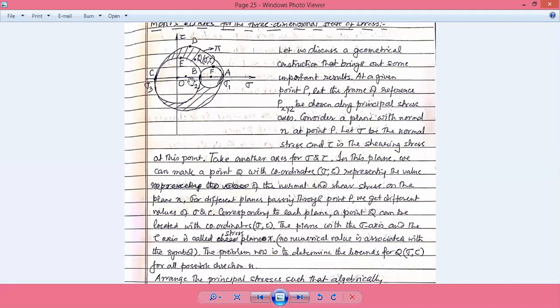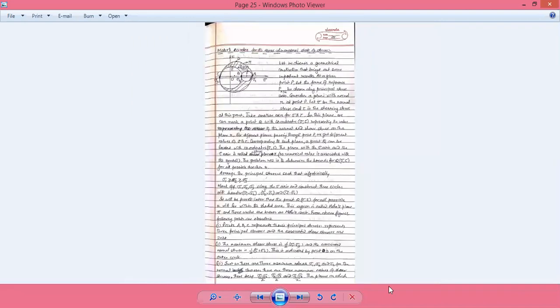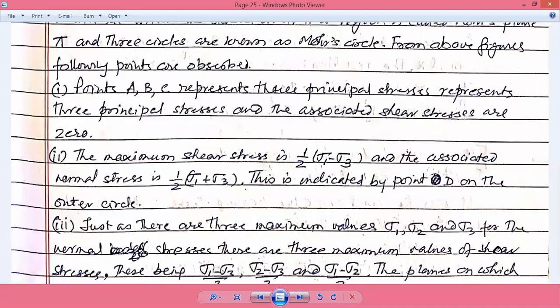Now, there are 3 maximum values of shear stresses, just as I have told you. There are 3 maximum principal stresses, sigma 1, sigma 2, and sigma 3 for normal stresses, and then there are 3 maximum values of shear stress possible.